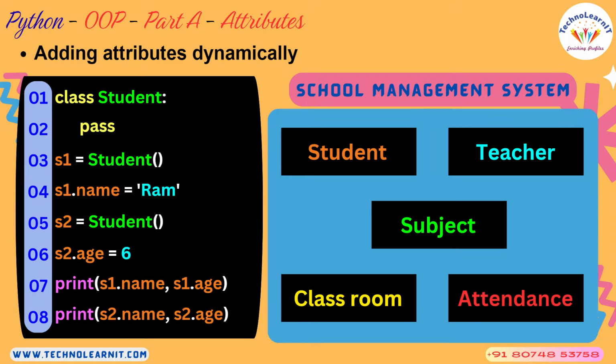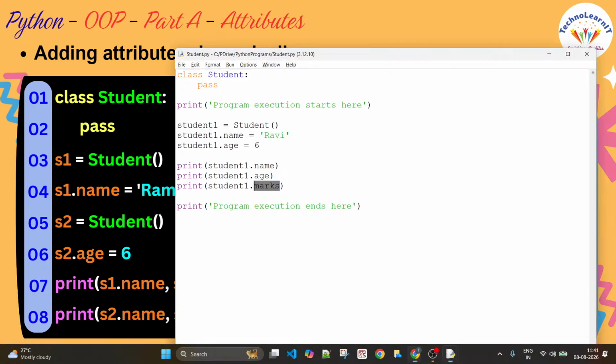Similarly, when you try to access the attribute name of S2, that throws an error. Why? Because S2 is an object that has only the attribute age. It doesn't have any attribute by name. Hence, this piece of code produces an error.